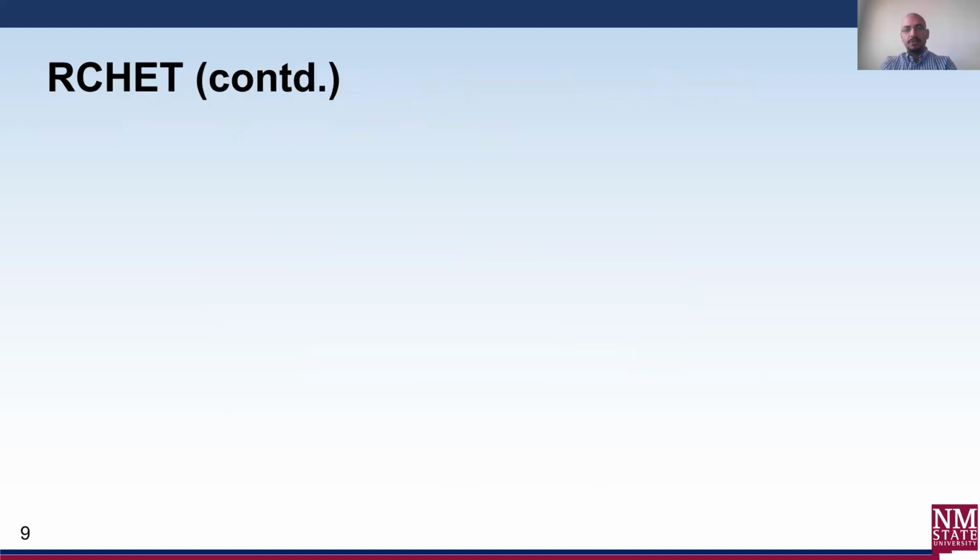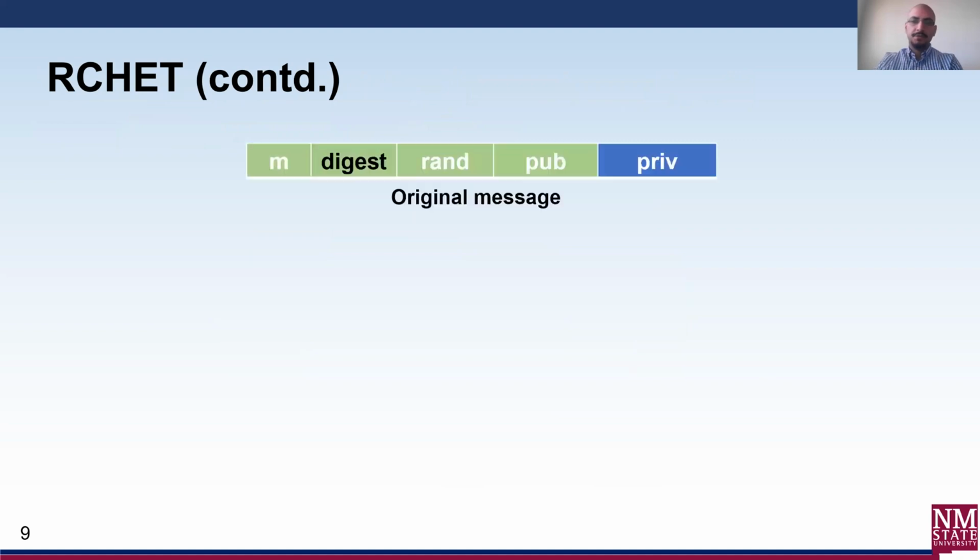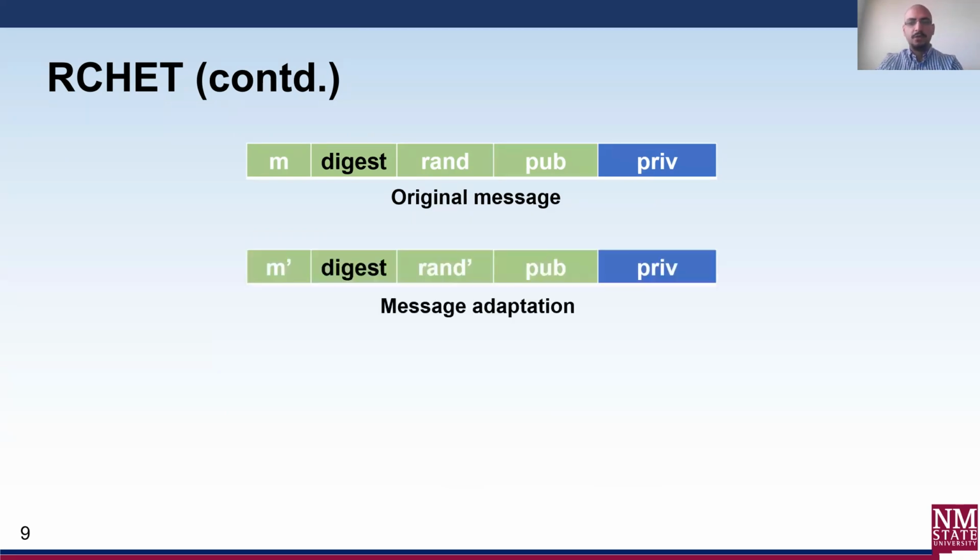In this slide, we show you the RCHET message changing between the different operations, namely message adaptation and trapdoor adaptation. As described in the previous slide, this is the structure of an RCHET message. A user with access to priv can call the adapt message function, which would output a RAN prime for a given M prime, thus modifying the original message to its new form, and this will pass RCHET verification.